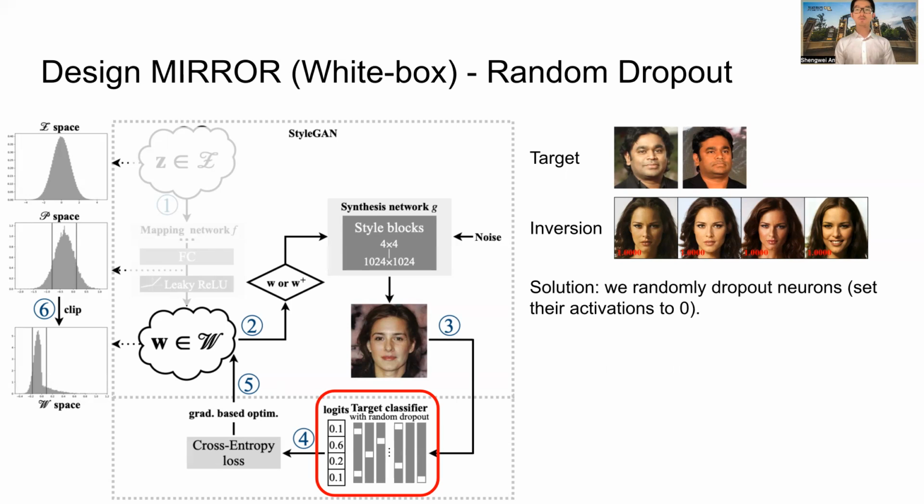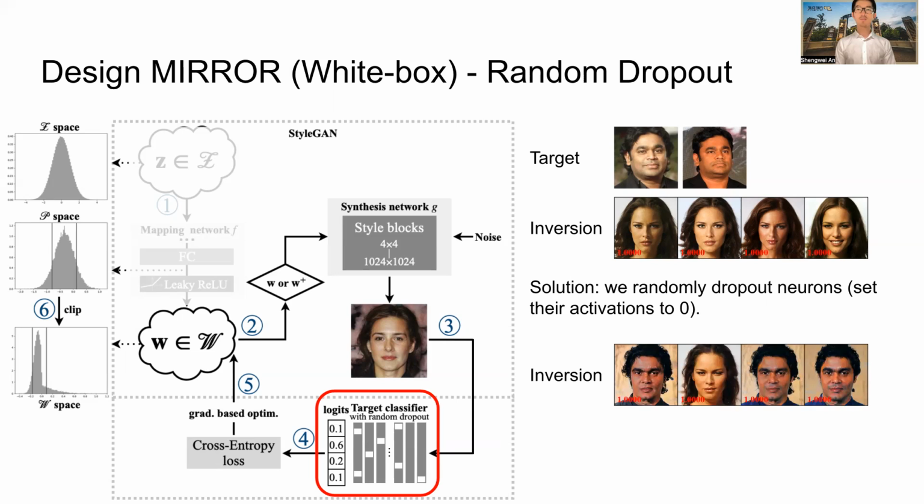To mitigate this issue, we apply runtime dropout during the inference time. Dropout layers are usually enabled during training and disabled during inference. Here, we insert and enable dropout layers during the inference time. That is, we randomly set some neurons' activations to 0. Finally, we get some correct inversion results. However, there are still some wrong results.